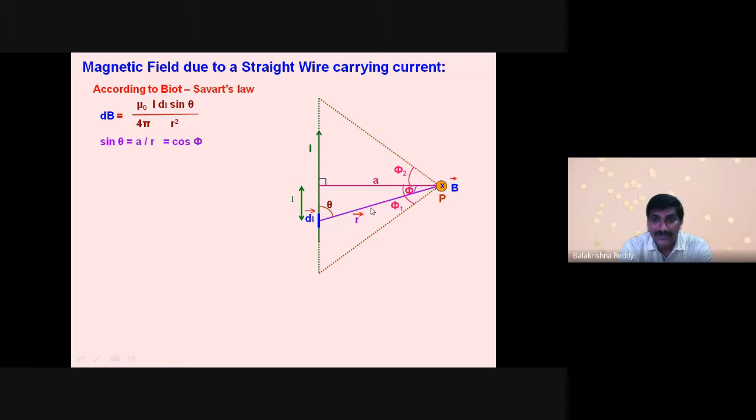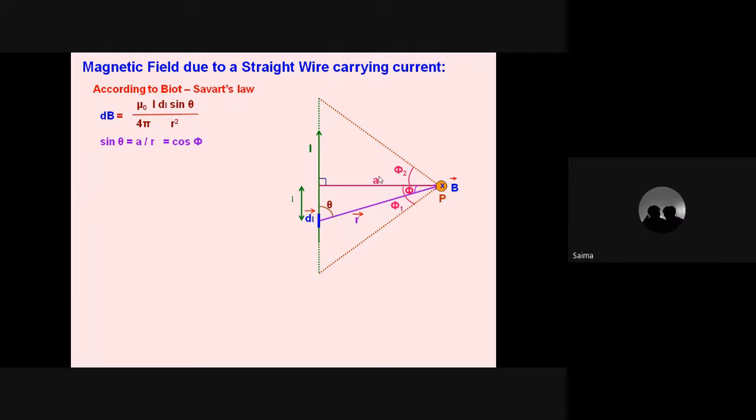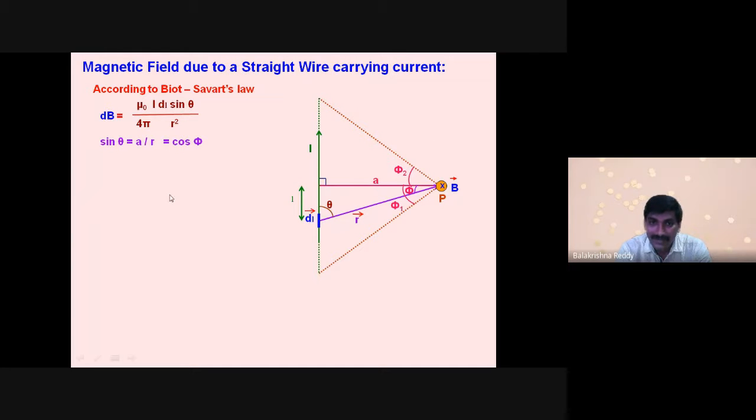So I can write cos phi, which is equal to adjacent side by hypotenuse. Cos phi equals a by r, and sin theta also equals a by r. Therefore, both are equated here.